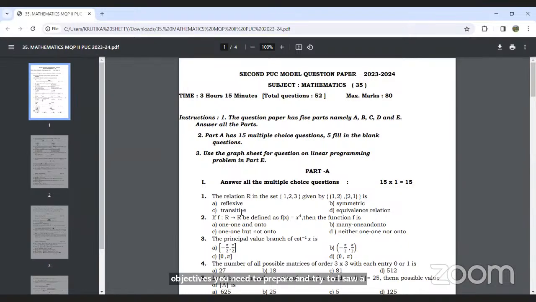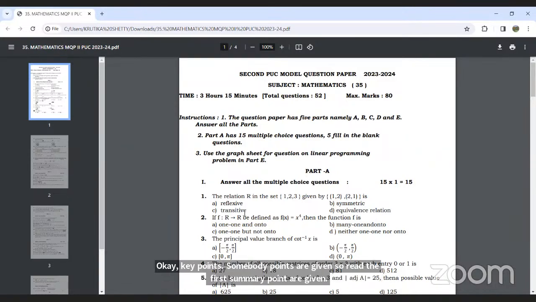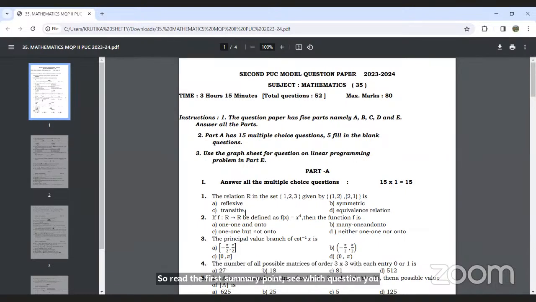in your book. Okay, key points, summary points are given. So read the first summary point, see which question you can solve based on that. This is how you can prepare the objective type questions. Here, in the 15 objective questions, the questions are easy. Some questions are direct, based on the definitions of matrices, then definition of vectors. And then formula based questions are given.